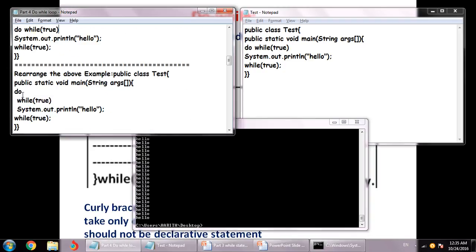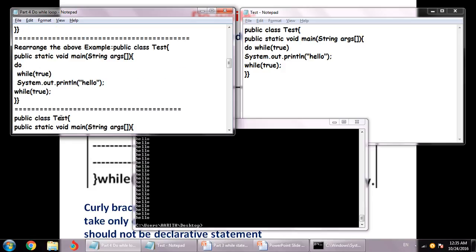Now the next point is we have arranged the program in order to understand it better. Do, and then while is inside do, and then we have this printing statement related to while. So this do contains while, and this while contains this one. These are only one statements without curly braces, so that's why they are considered inside that. Now while true is the syntax, and that's going to be true forever. Although this is not reachable, this is going to be printed infinite times, right? It's not going to come out of this one.